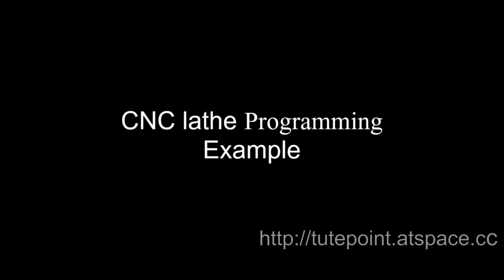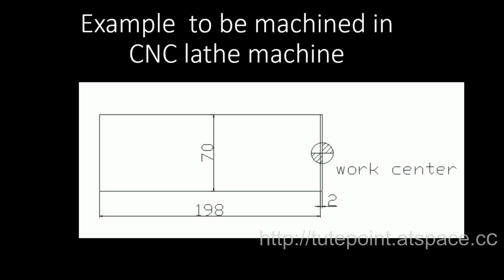Let us see a CNC lathe programming example. This is the component with 70 mm dia and 200 mm length on which a facing operation has to be performed to a depth of 2 mm. Let us write the part program for this operation.